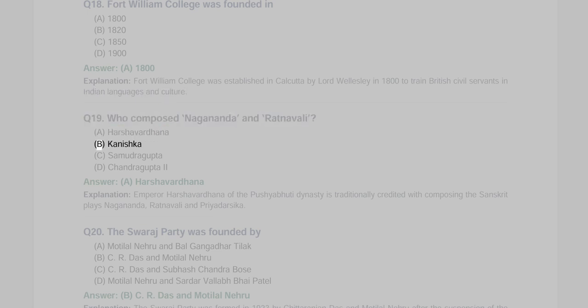Q19. Who composed Nagananda and Ratnavali? A. Harshavardhana, B. Kanishka, C. Samudragupta, D. Chandragupta. Answer A, Harshavardhana. Explanation: Emperor Harshavardhana of the Pushyabhuti dynasty is traditionally credited with composing the Sanskrit plays Nagananda, Ratnavali and Priyadarshika.